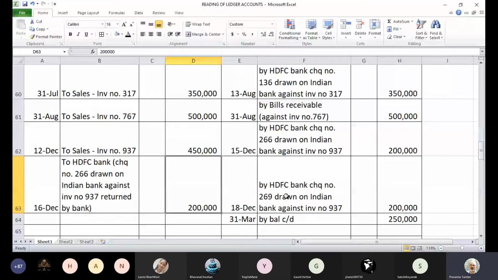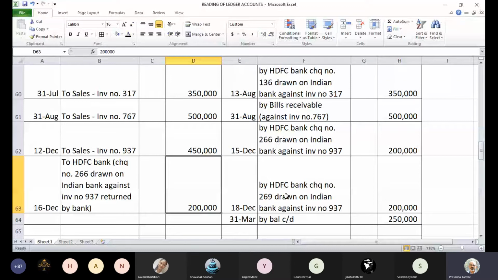Okay. Now 12th December, there is next sale valued at 4.5 lakhs, again a credit sale by way of invoice number 937. So usual credit sale like earlier one, invoice number is 937, value of goods sold is 4.5 lakhs. Now on 15th December, you have received a check from Ajay as a part payment of this invoice number 937. Why are we saying part payment? Because the invoice is 4.5 lakhs, payment received is only 2 lakhs rupees. So it is only a part payment.